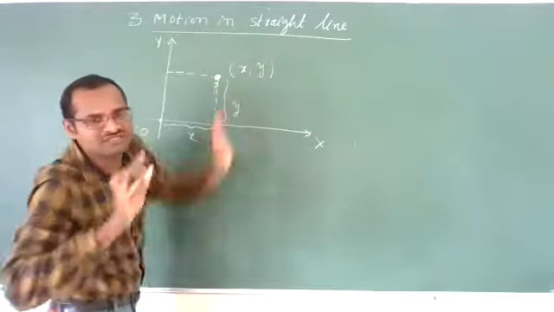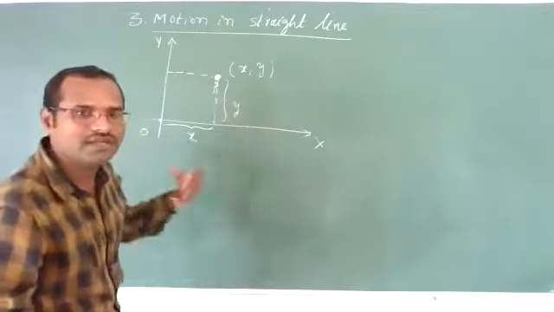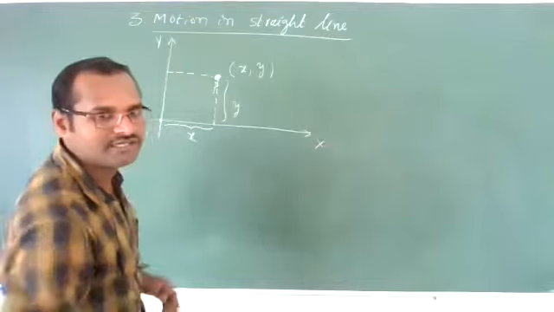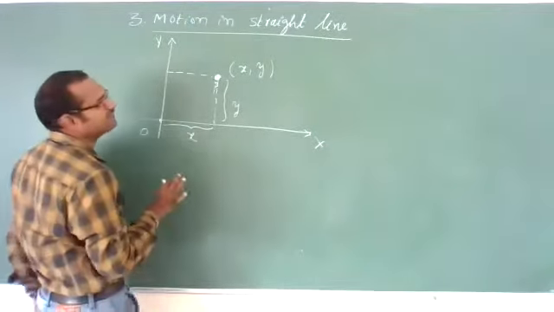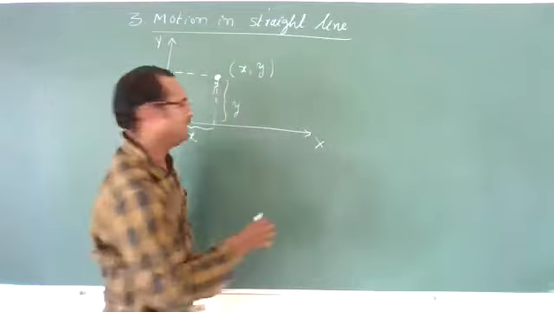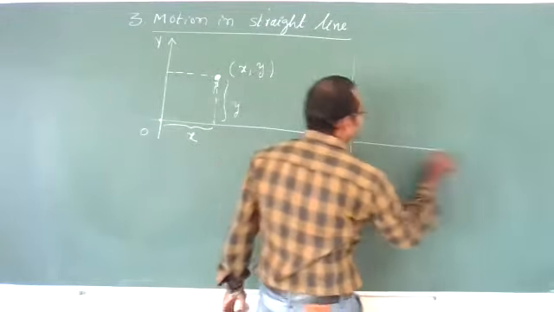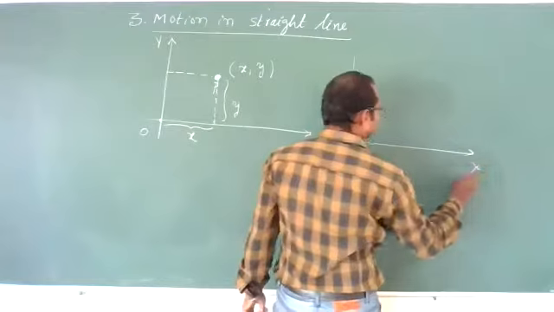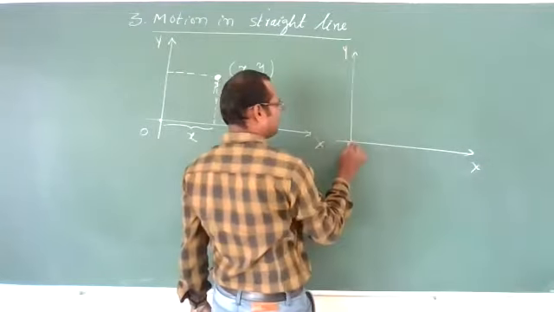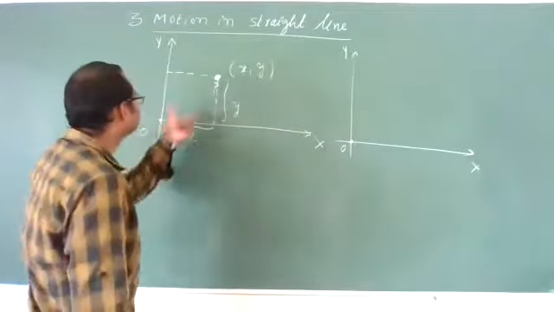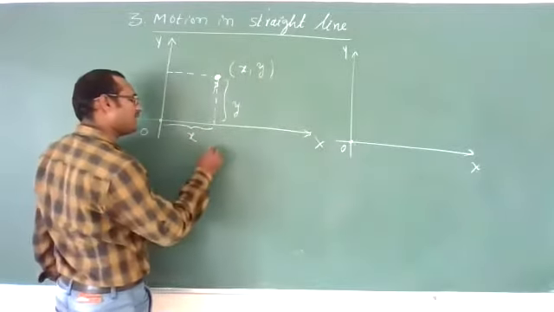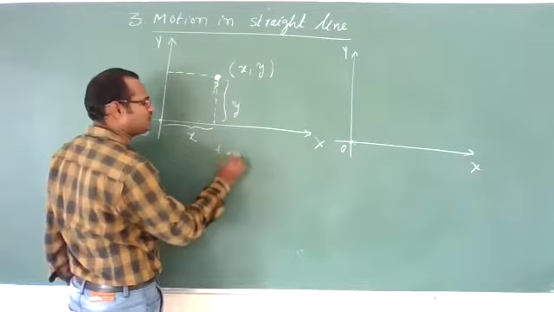Already everyone knows this. Just listen. Now, this point P I have taken at (x, y). This is the x-axis, this is the y-axis, this is the origin. It's the frame of reference. Now, this is the position of the object at time t equal to 0 seconds.